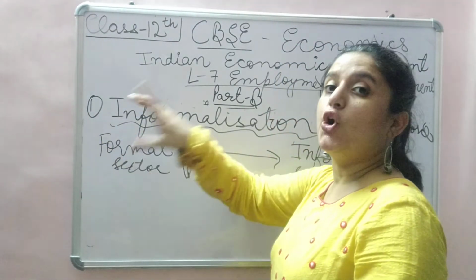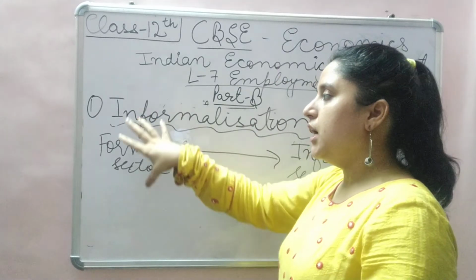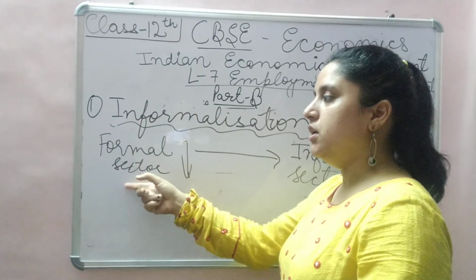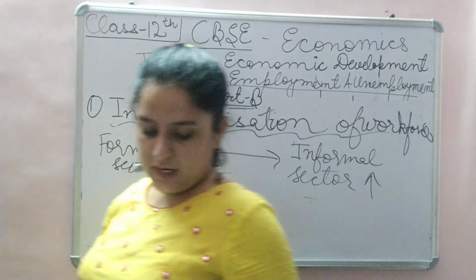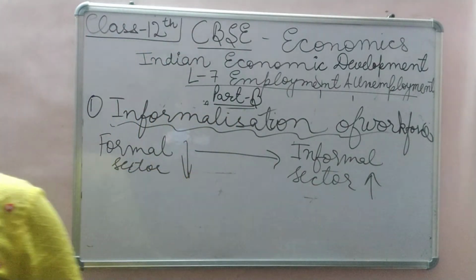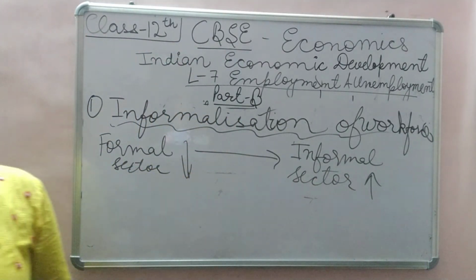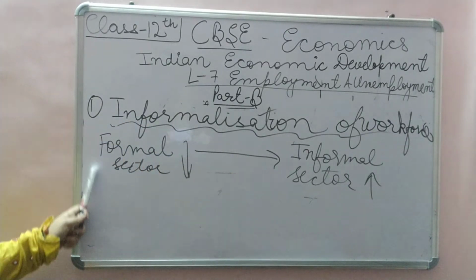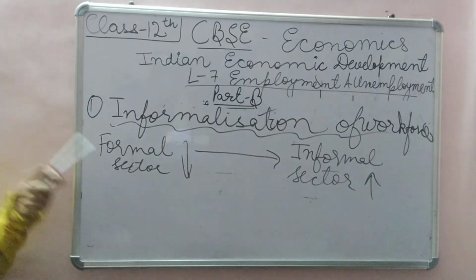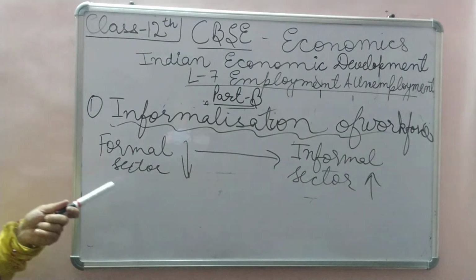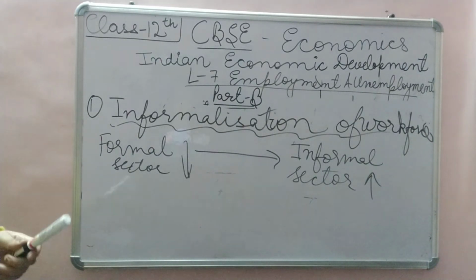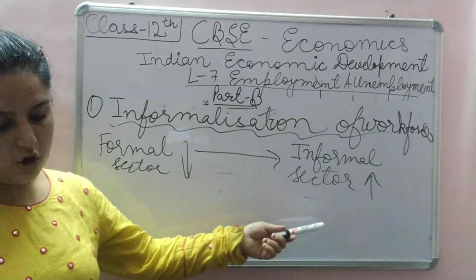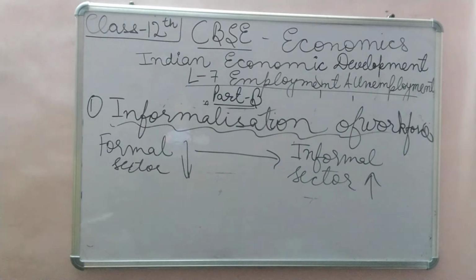Now, the formal sector: all the public sector and private sector establishments employing 10 or more employees or workers come under formal sector employment. The government exercises some control, as I explained. There is job security, there is social security, whereas there is no such security in the informal sector. All the enterprises and the workers working in those enterprises form the informal sector.